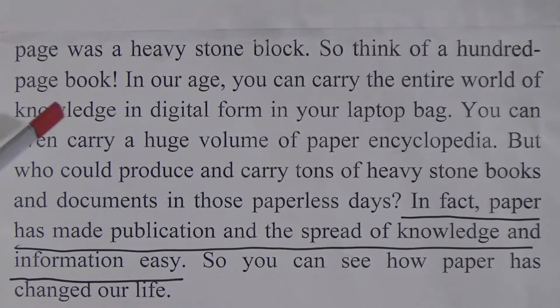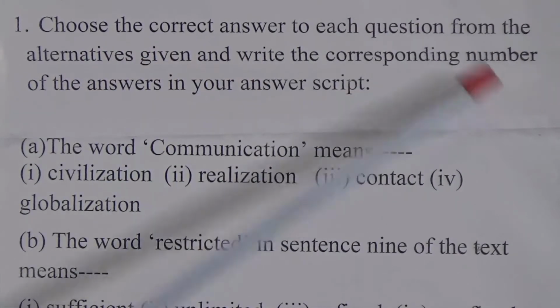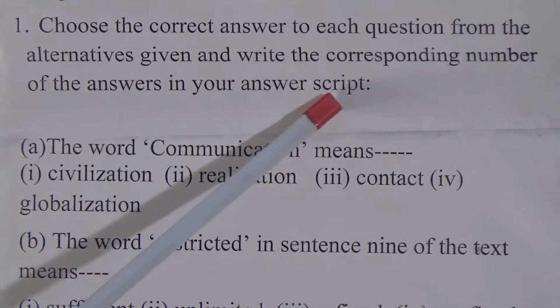Now dear students, we have finished our reading session. Now we will go to question number 1. Choose the correct answer of each question from the alternatives given and write the corresponding number of the answer in your answer script.